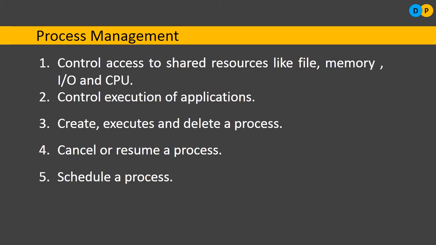Next, schedule a process. What do you mean by scheduling a process? As I told you, the CPU, the central processing unit, works at a tremendous speed. This beautiful component cannot be kept idle. If you keep it idle, it is of no use. So we need to give maximum work to this particular CPU. Let us say we have 5 jobs or 5 processes.